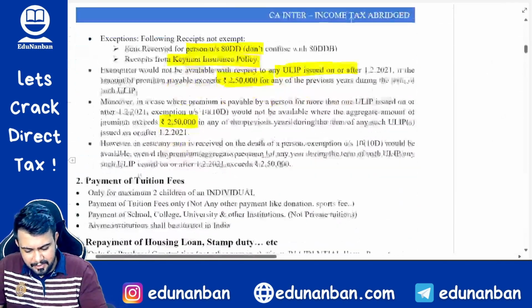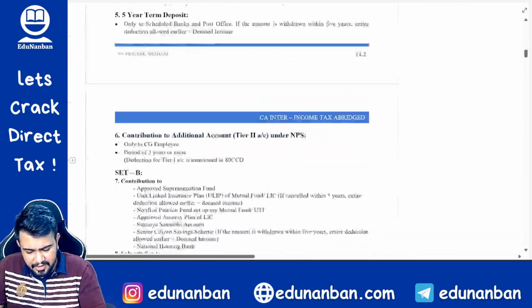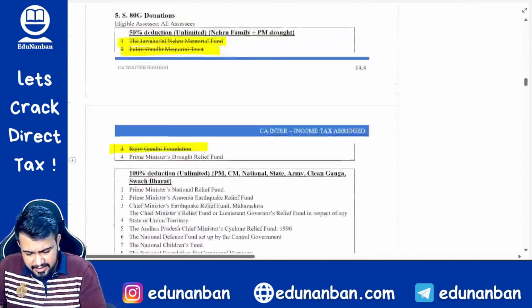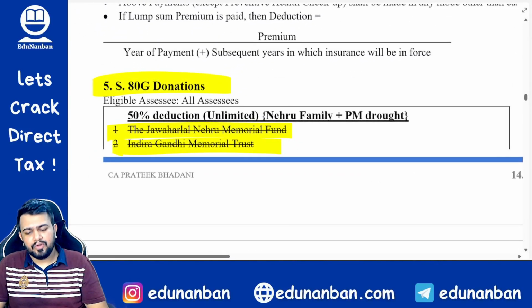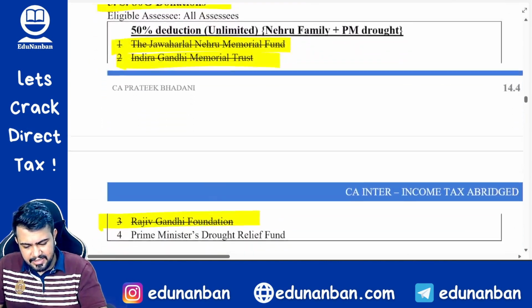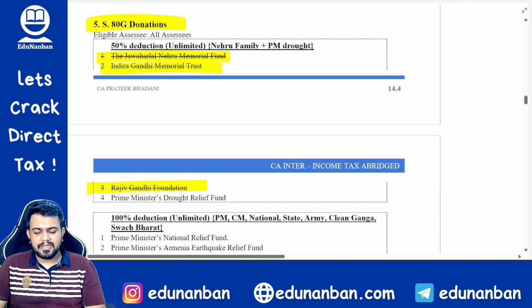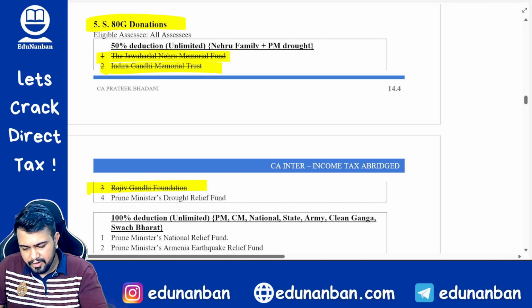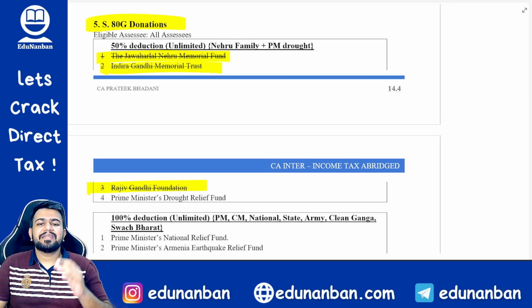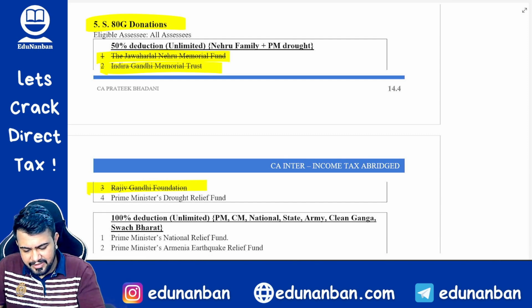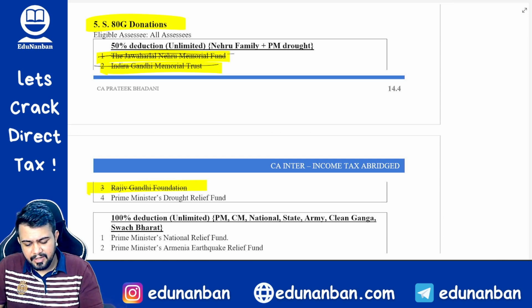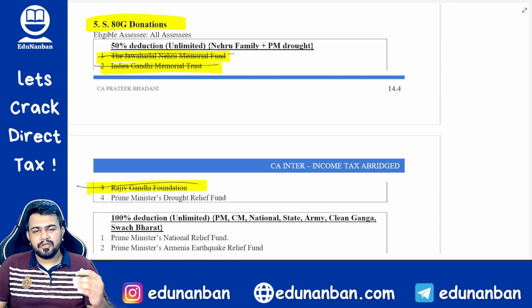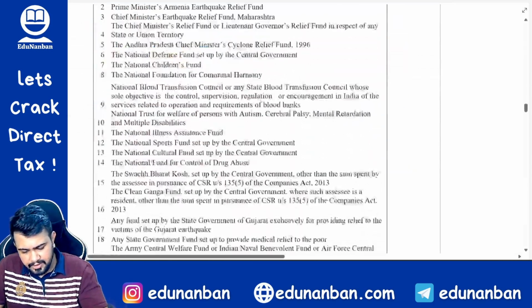Now let us discuss the remaining changes in the deduction chapter. First, let us discuss the change in section 80G, that which is relating to donation. Very small change, easy change: in this 50% unlimited deduction category, three funds have been removed in the Act. Which are they? Jawaharlal Nehru Memorial Fund, Indira Gandhi Memorial Fund, and Rajiv Gandhi Foundation. So if now donation is made to these funds, no deduction will be available, right?